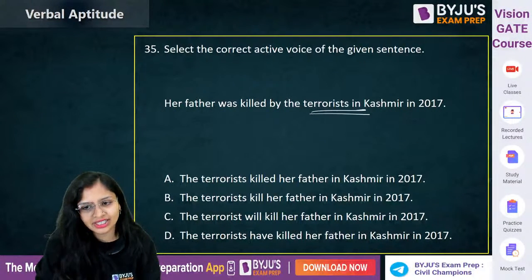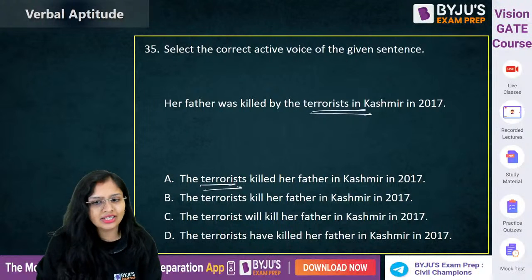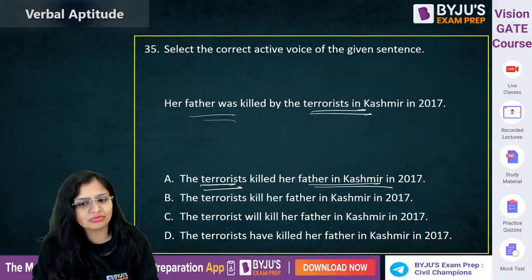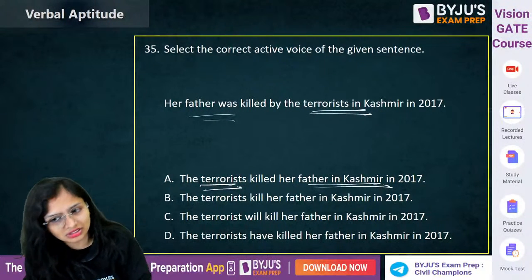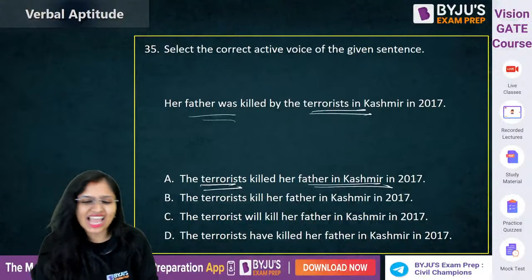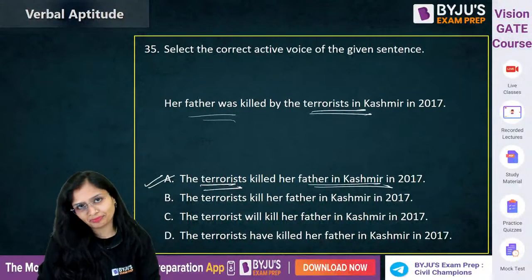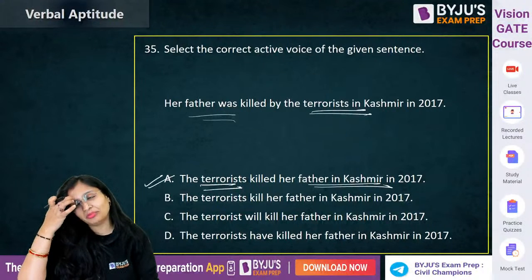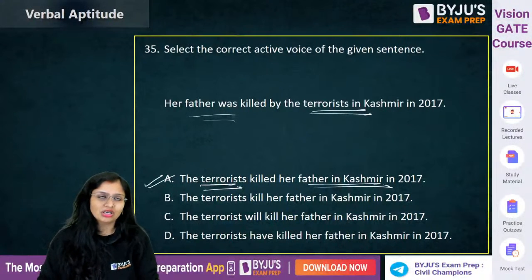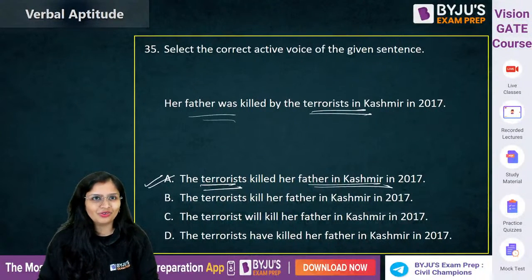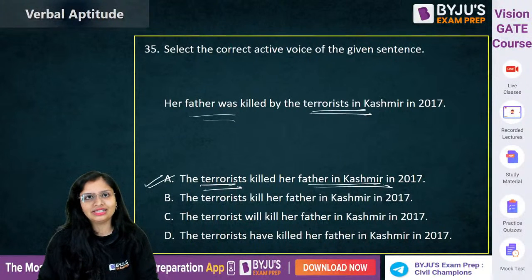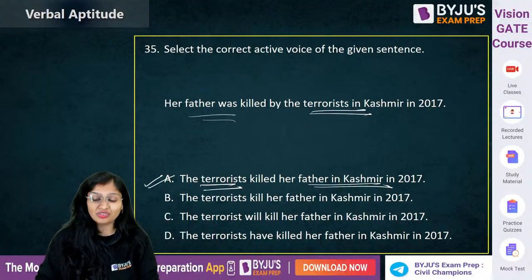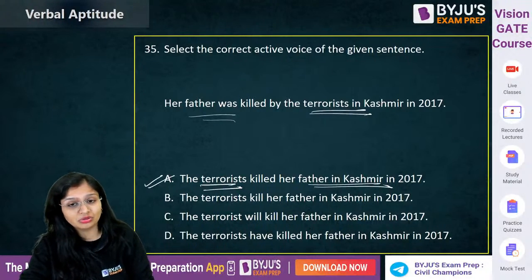So here the terrorist will become the subject, and the father will become the object. So the terrorist killed her father in Kashmir in 2017. Actually इसके बहुत सारे rules होते हैं, like when you talk about direct, indirect, active, passive, but I don't think that अभी आपको rules समझाने का फायदा है, because it's not 100% that they'll ask questions from active and passive. So why will you waste your time in learning those 10-15 rules?